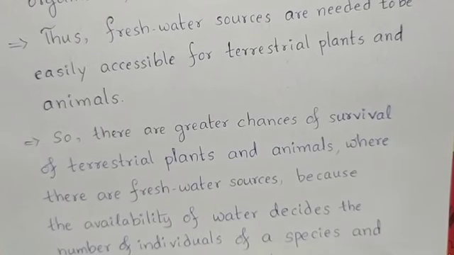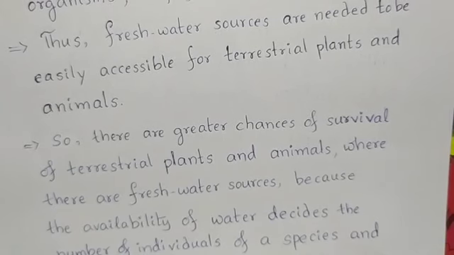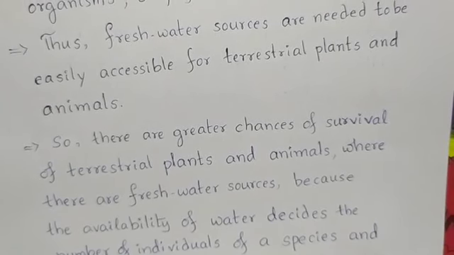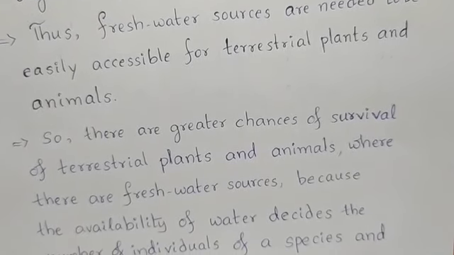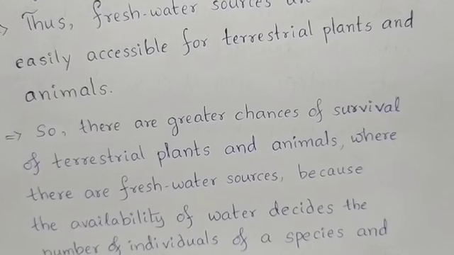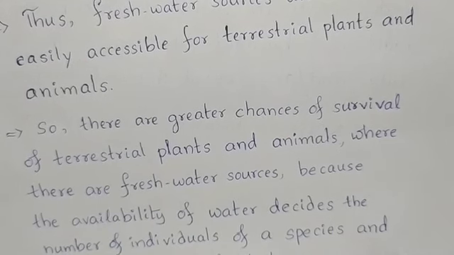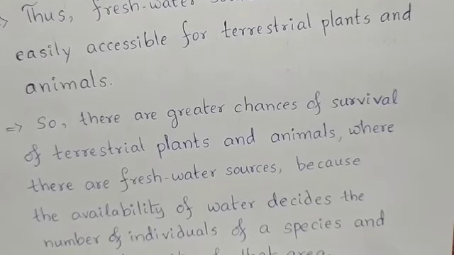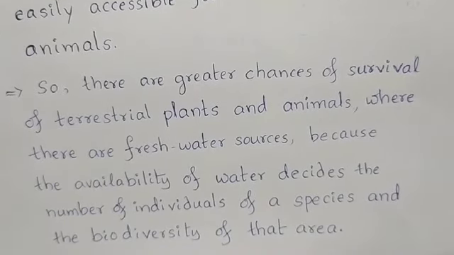region. If the freshwater sources are not available in a given region, then the terrestrial plants and animals may not be able to survive in that region.